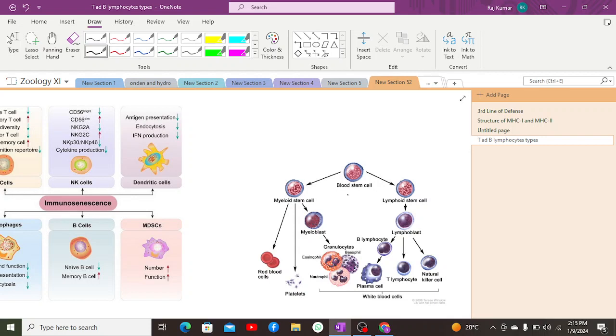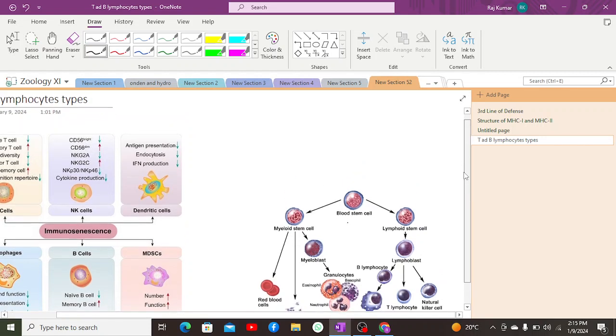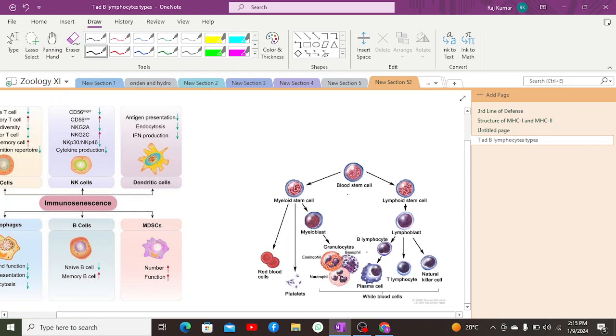Then larger lymphocytes either go into the bone marrow for maturation to convert into B lymphocytes, or they go into the thymus for maturation to convert into T lymphocytes. Some of the maturation also occurs in the spleen and lymph nodes, but majorly it occurs in the thymus. Now, this is a basic introduction.